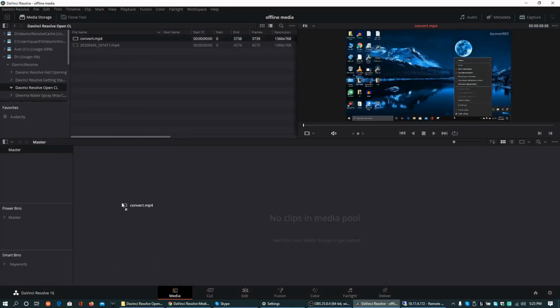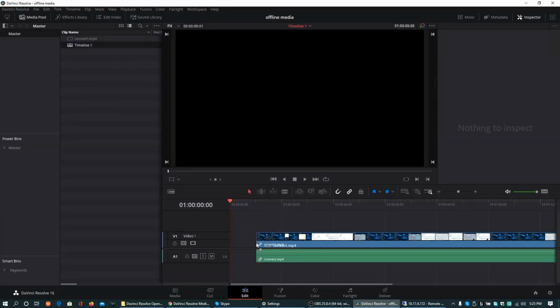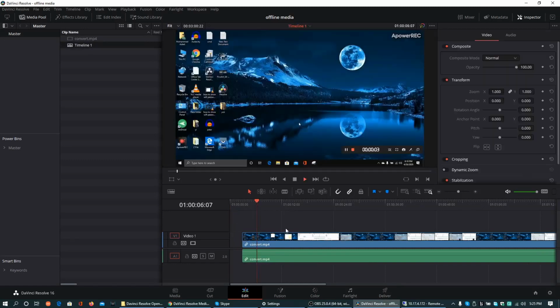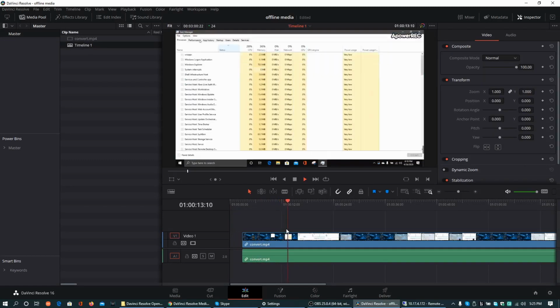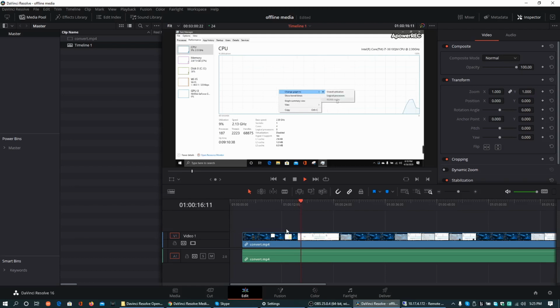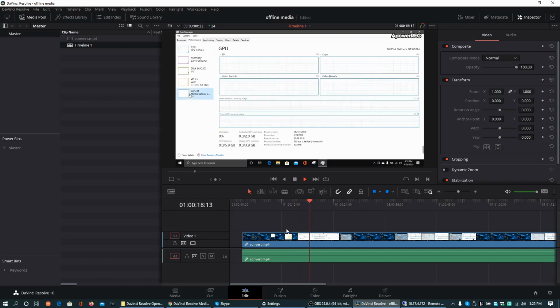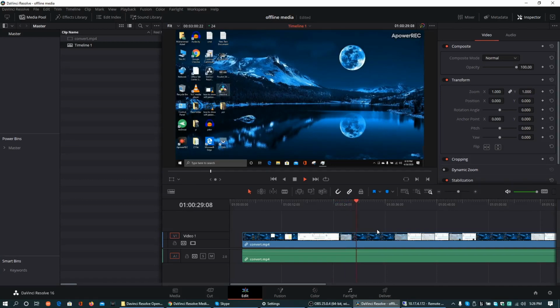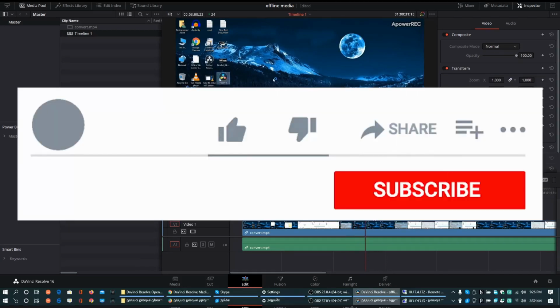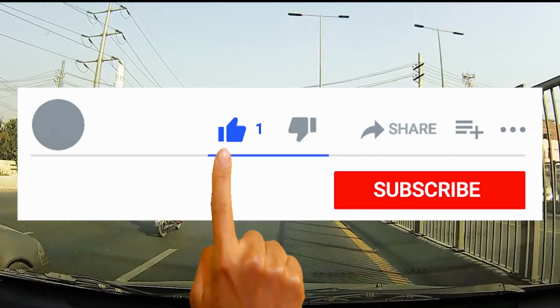Import converted clip to the timeline and playback is working. Awesome. Now I can edit as a normal media clip and export afterwards. This media definitely had an encoding issue. I think screen recorder used a software encoder with incorrect settings.